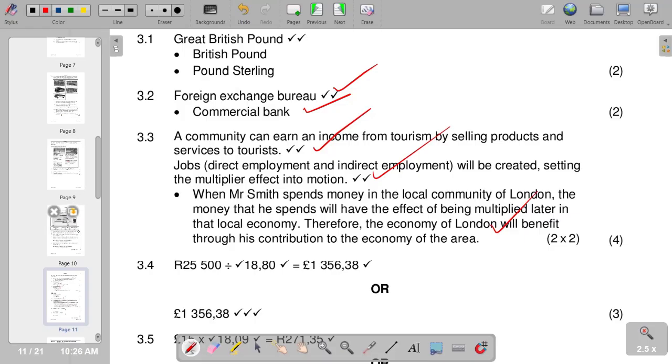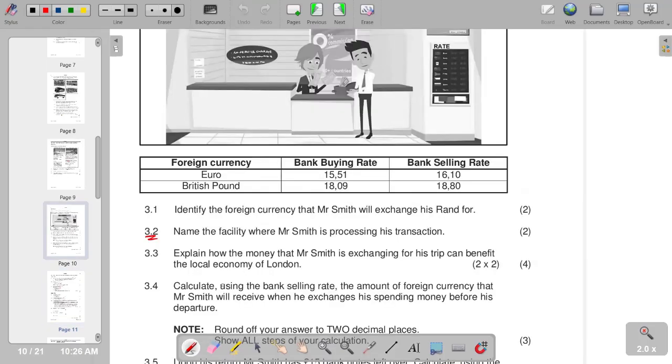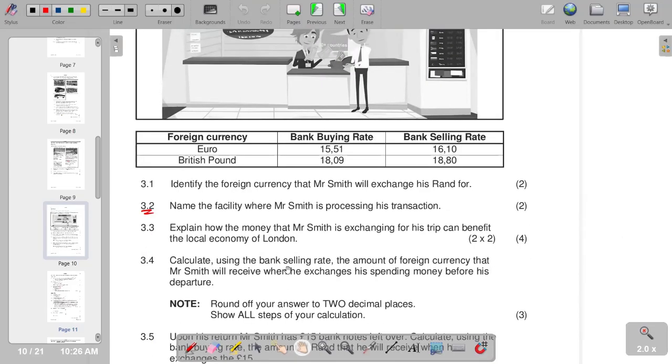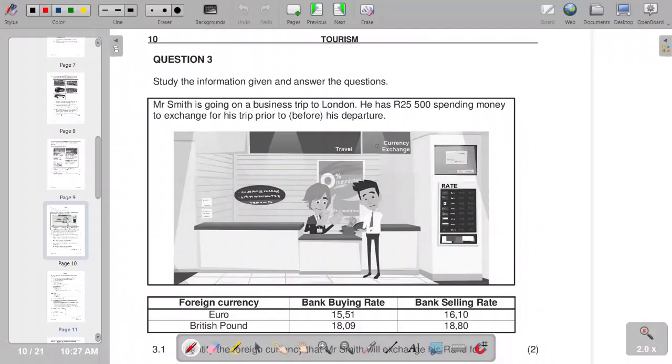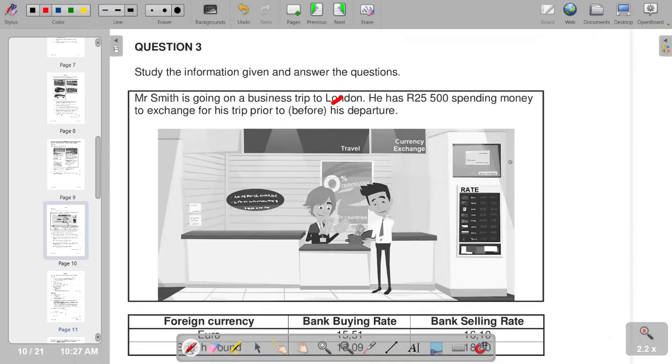Then move on to the next part, which requires us to calculate, using the bank selling rate, the amount of foreign currency that Mr. Smith will receive when he exchanges his spending money before his departure. Then you have to round off to 2 decimal places and show the steps of your calculation. So we have to refer back to the information that we are given. We see that Mr. Smith has 25,500 rands, which needs to be converted to pounds.